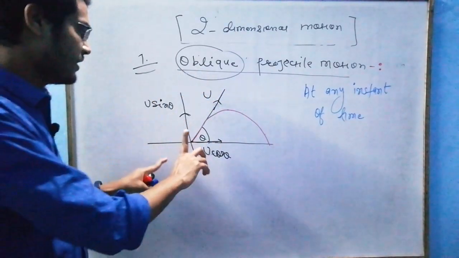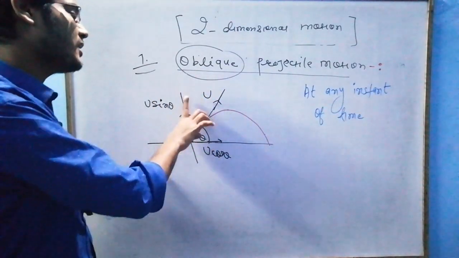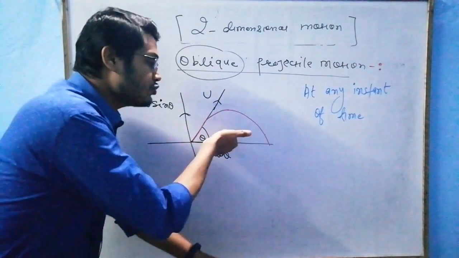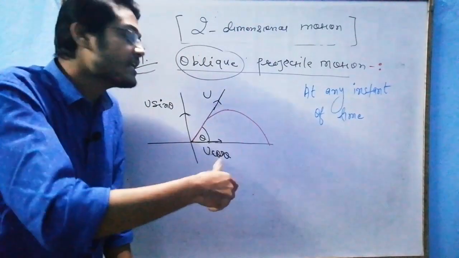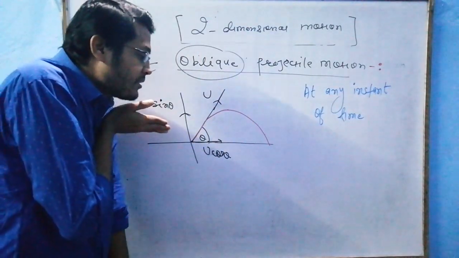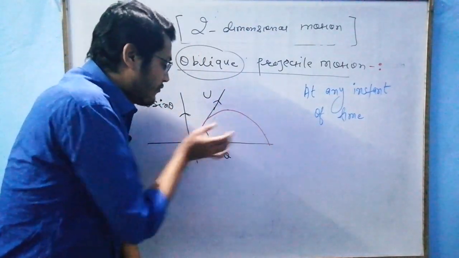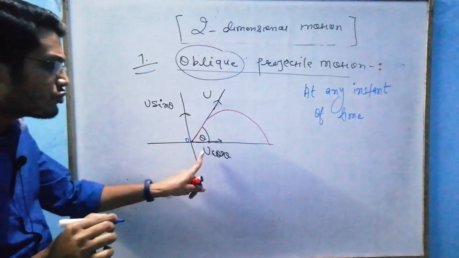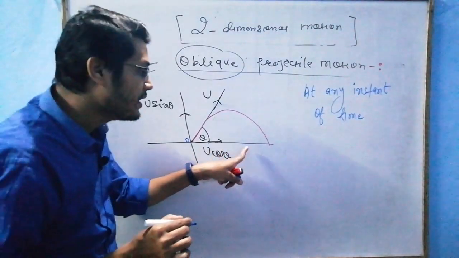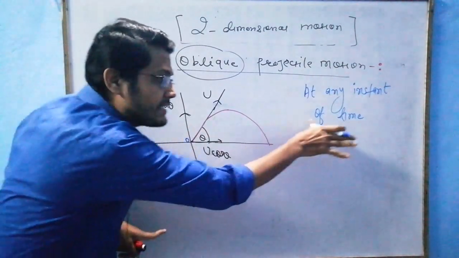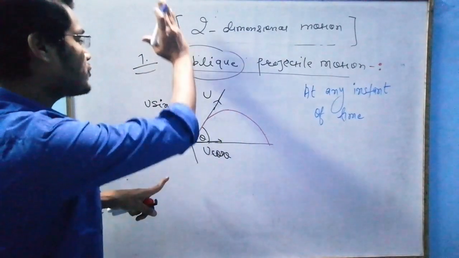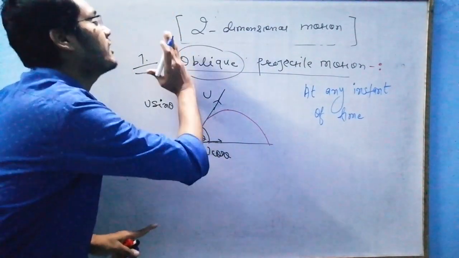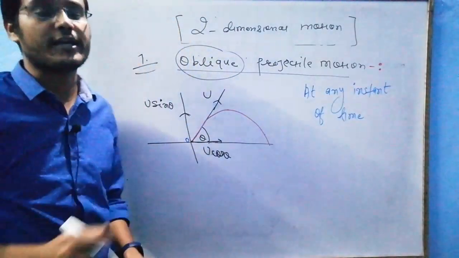Just feel, this u sin theta is responsible for making the particle go in y direction, and u cos theta is taking the particle further away from the origin. Means u cos theta is responsible for taking the particle along x motion, and u sin theta is responsible to make its y coordinate.